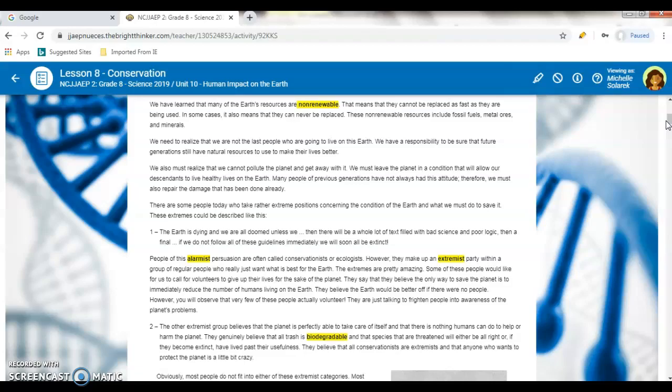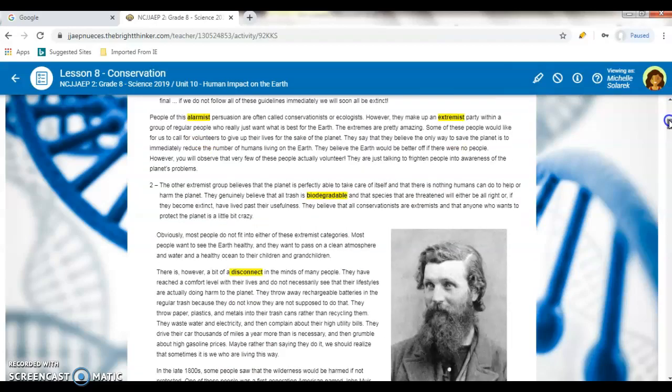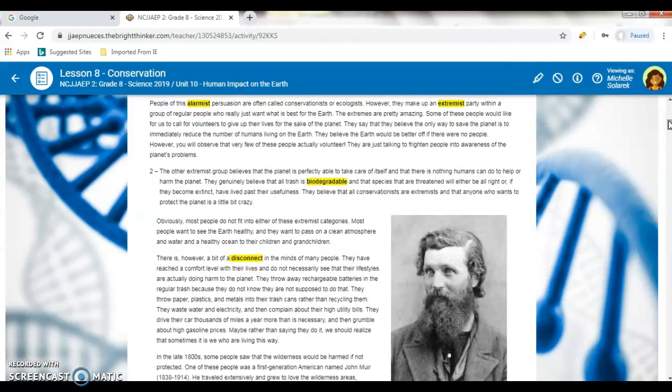Other extremists believe that the planet is perfectly able to take care of itself and that there is nothing we could do to help or harm the planet. This generally means they believe that all trash is biodegradable, and that species that are threatened will eventually be alright, or if they become extinct, have lived past their usefulness. They believe that conservationists are extremists, and that anyone who wants to protect the planet is a little bit crazy. Obviously this is not true.